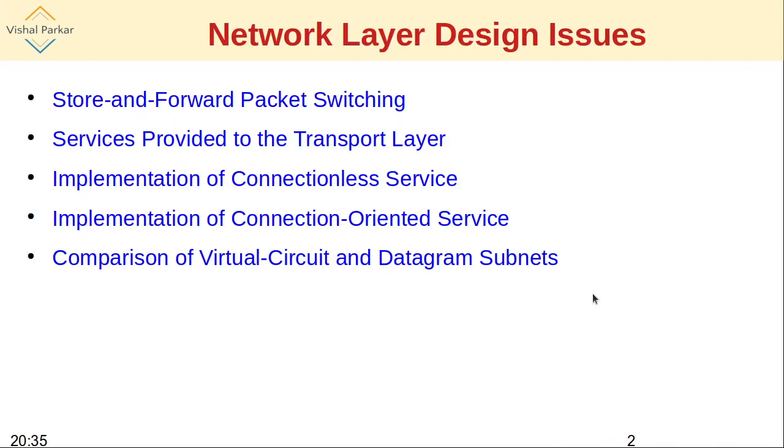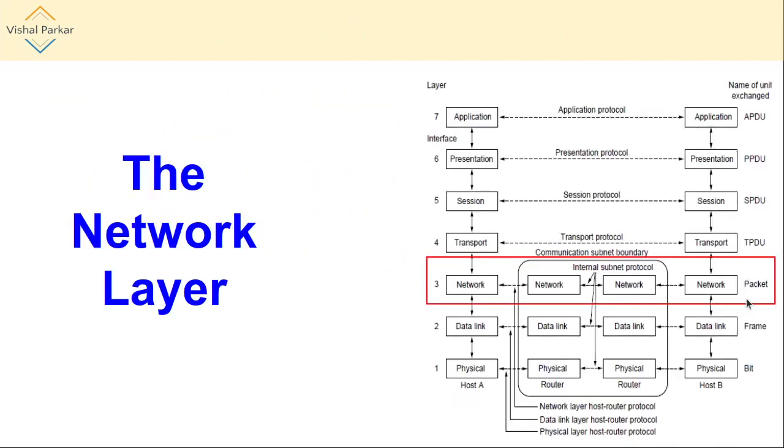So one more thing to ponder here is that the data unit which is transmitted in the network layer is packet. Previously, in the case of data link layer, that was frame. In the case of physical layer, these were the individual bits which can be identified, processed. Here the granularity is packet, means individual packets will be processed.